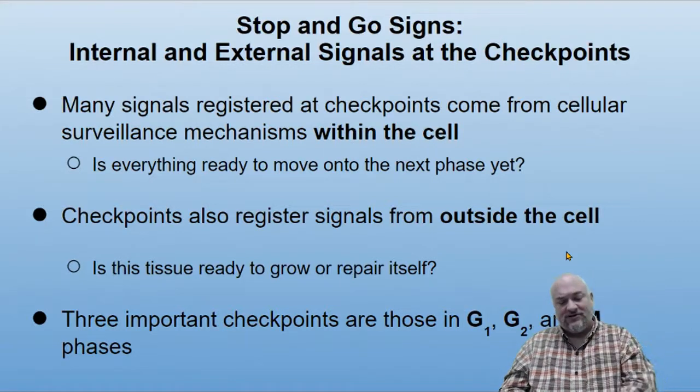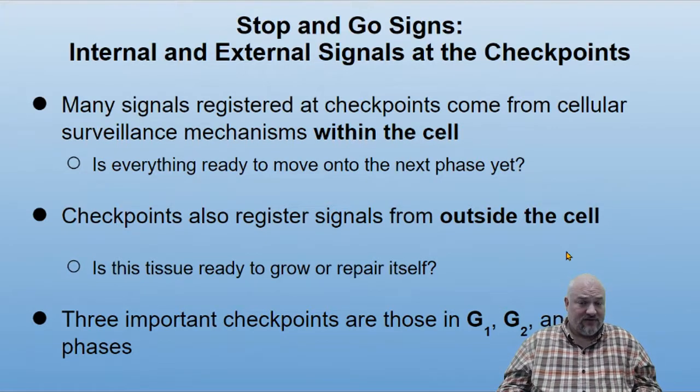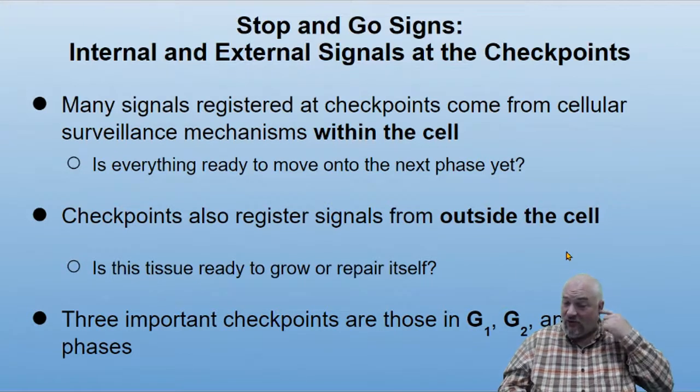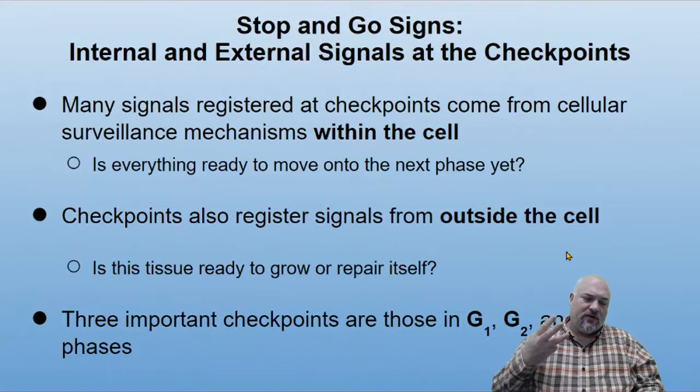But you also get outside checkpoints. Is this tissue ready to grow and repair itself? Or does it need to grow and repair itself? You don't want it to grow when you don't need it to grow, right? You don't want your ear to grow when you don't need it to grow and get Dumbo sized. There are three big important checkpoints in each of the cycles, G1, G2, and M.